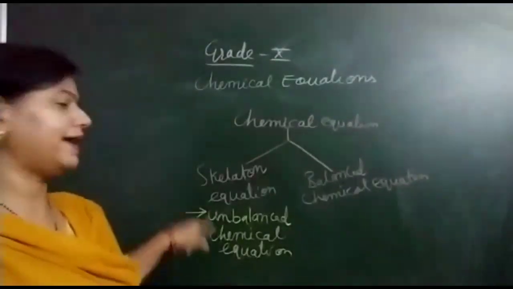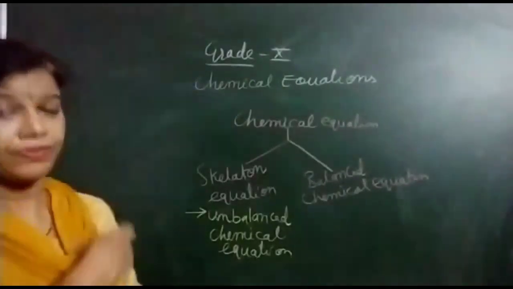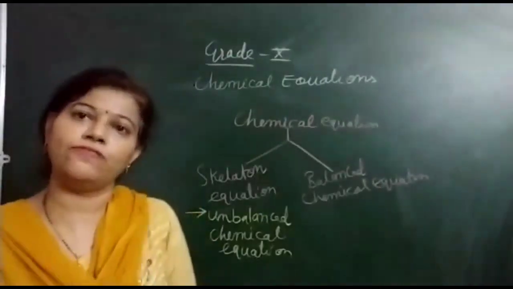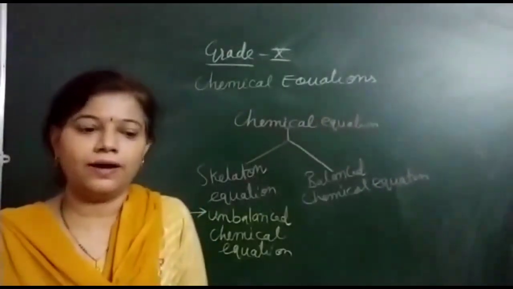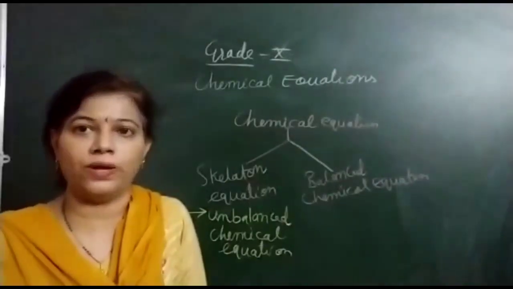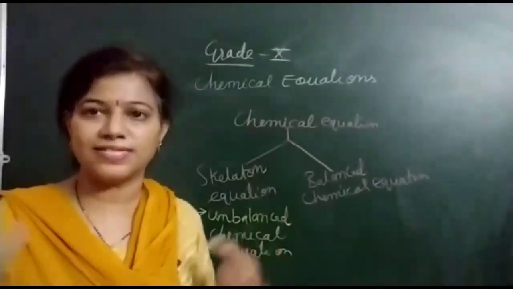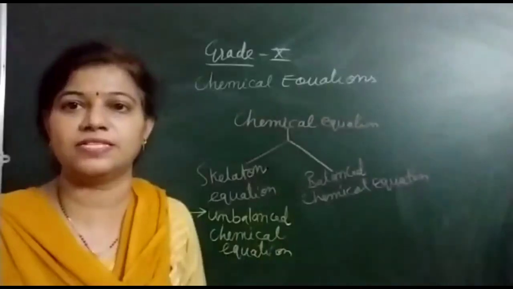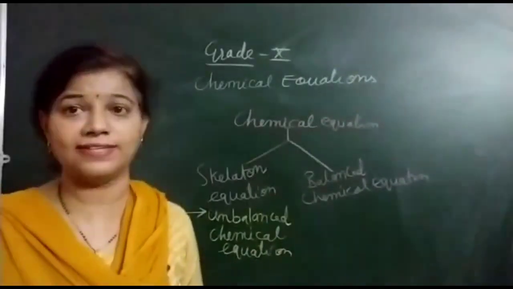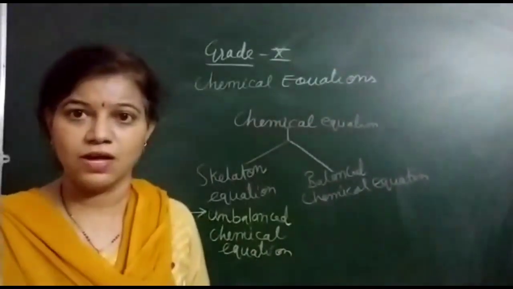So, what is a skeleton? Okay, let us take the example of ours only. If we are without mass, if we are not having any mass on our body, if we are not having the skin, so what we are having, we are just skeleton without mass.